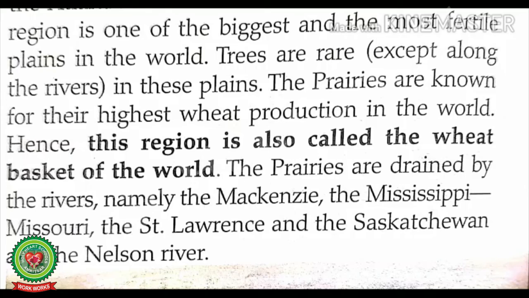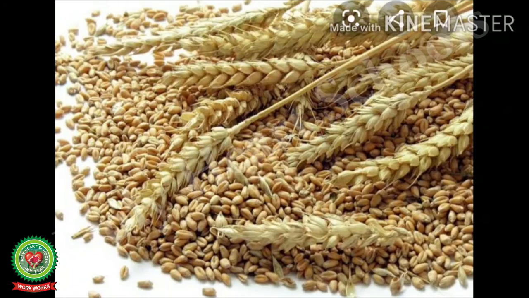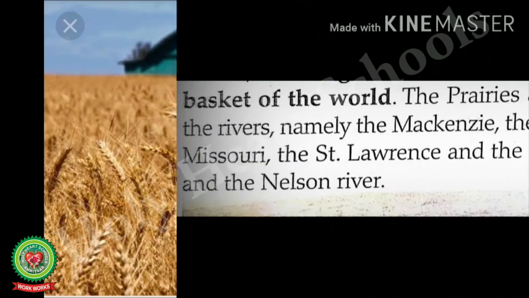Hence, this region is also called the wheat basket of the world. Prairies are the flat grasslands with very few trees and known as the golden wheat basket of the world. These are one of the most fertile plains of the world.